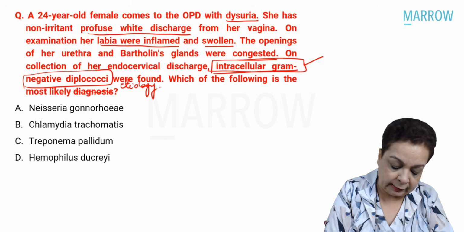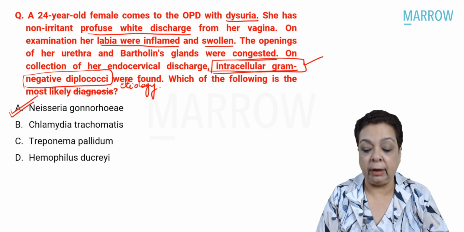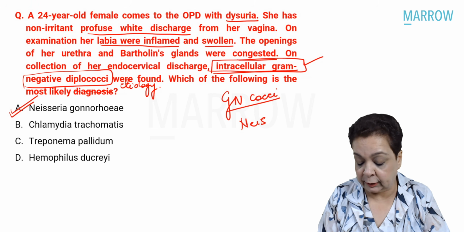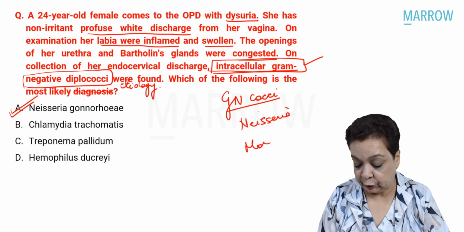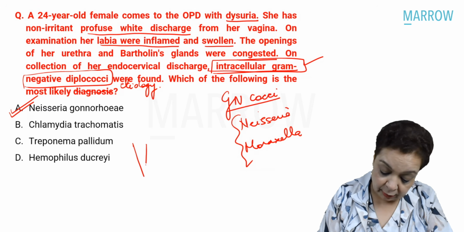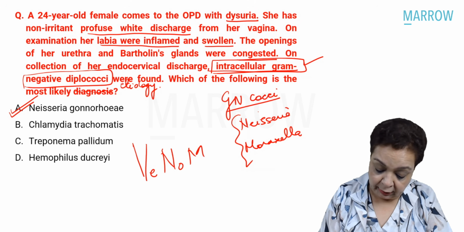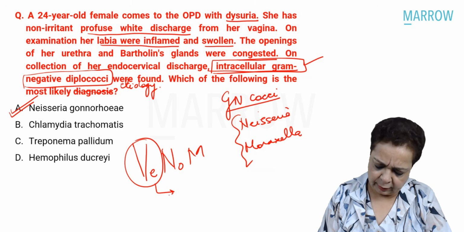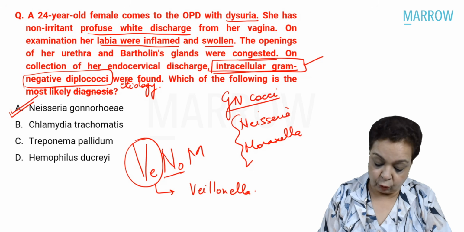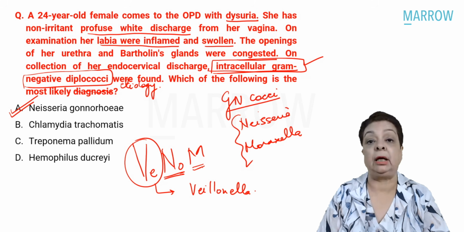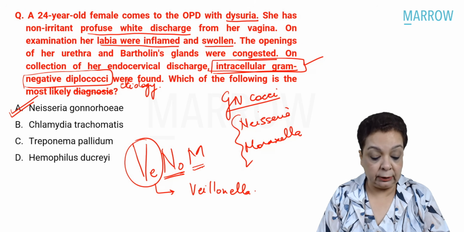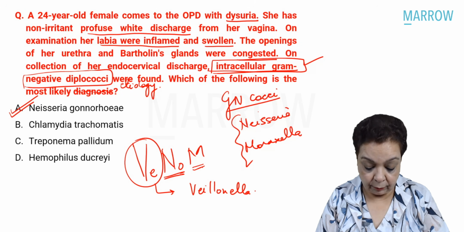So easy. Obviously, the answer is Neisseria gonorrhoeae, right? So we know gram-negative cocci, we either think of Neisseria species or we think of Moraxella species, right? These are the important gram-negative cocci. And how do we remember them? As the mnemonic VENOM. It's a commensal, but okay, sometimes we are asked Veillonella, that is a gram-negative coccus, and of course, N is Neisseria, M is Moraxella, right? So here amongst them, the answer is Neisseria gonorrhoeae, right? So that's the cause of the patient's disease.